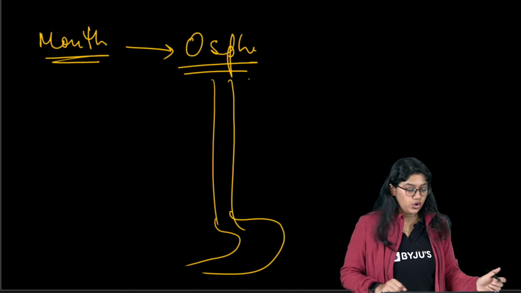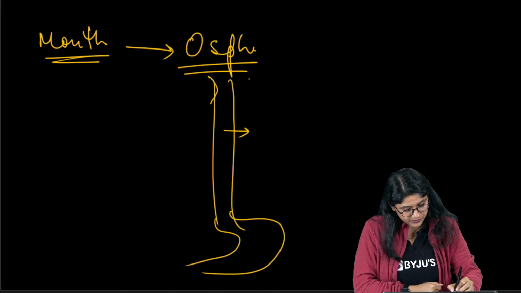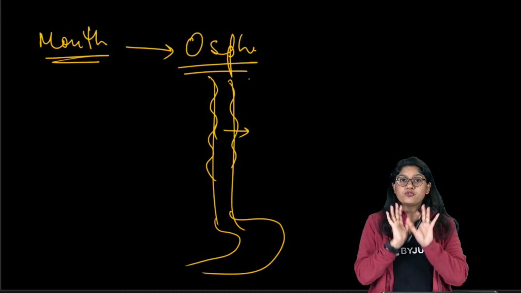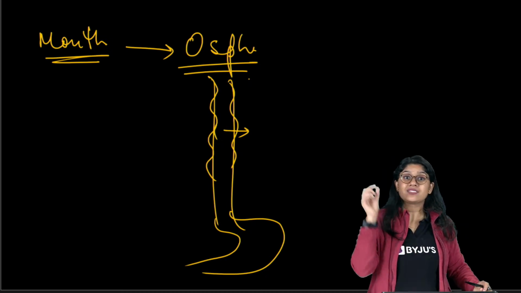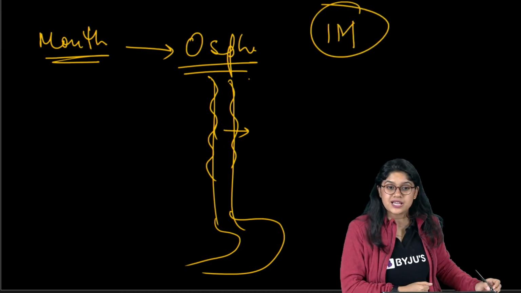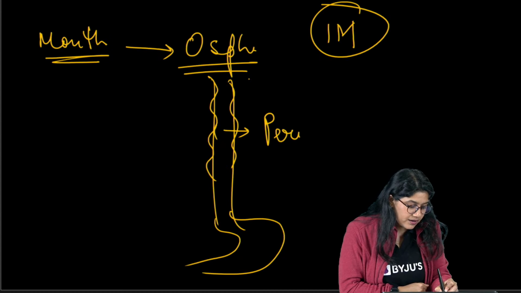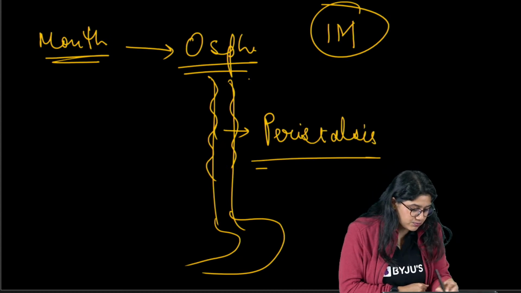Now, you tell me, we have a very special wave-like motion because of which the food is being pushed from the esophagus to the stomach, and that motion usually comes for 1 marks, and we call it peristalsis. Very good, right? We call it the peristalsis movement.